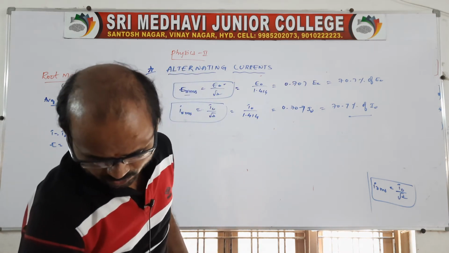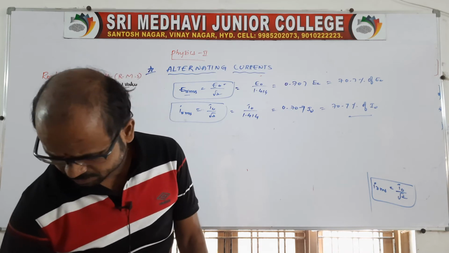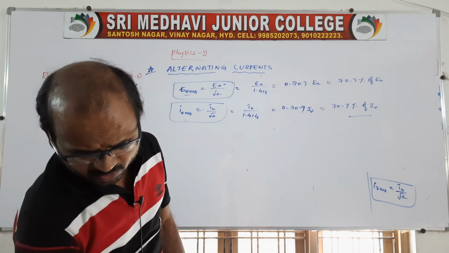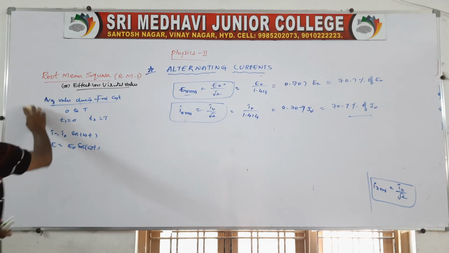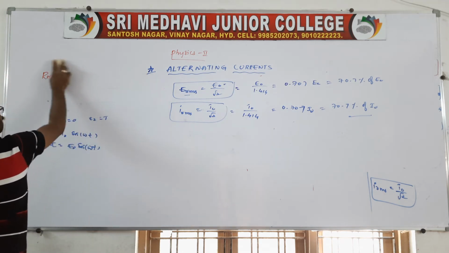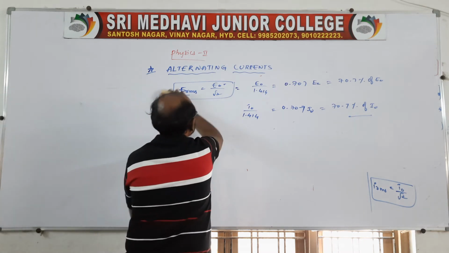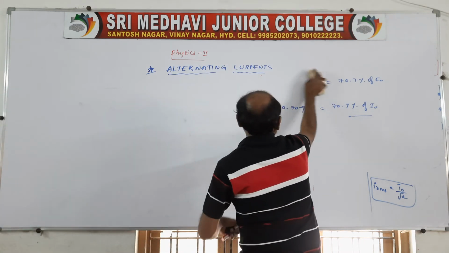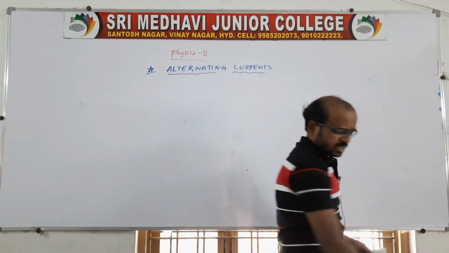Clear? So go through these derivations. Derivations are not required to remember, but we should know the final formulas for the root mean square values. Till here, if there are any problems then we'll do it